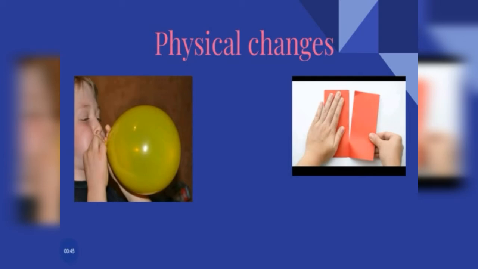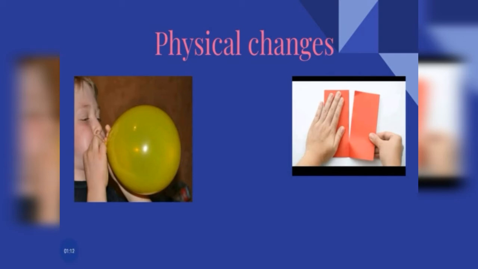We can easily blow a balloon and we can again get back the balloon. Once the air has gone, we can get the balloon again. Cutting of paper. Once you cut the paper, when you assemble it in the proper places, we are able to get it back. Again, when you fold a paper, you are able to get back the original shape.